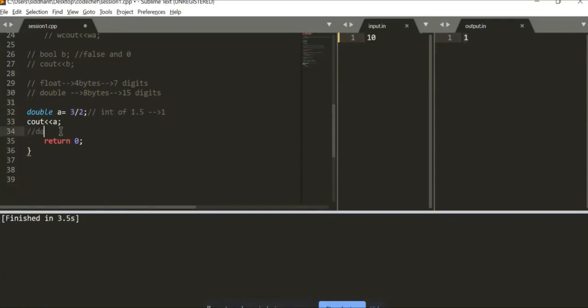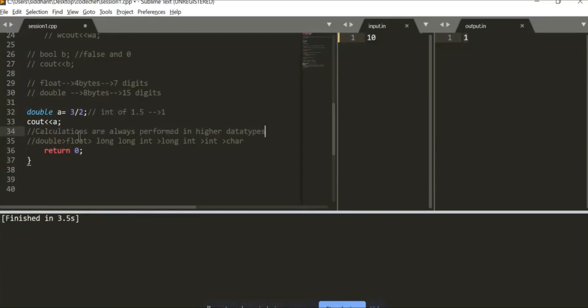Like first comes the double, then comes the float, then after that we have the long, followed by the int, followed by char. So whenever you do such calculations, calculations are always performed in higher data types.